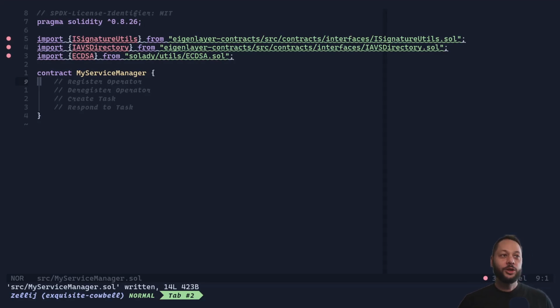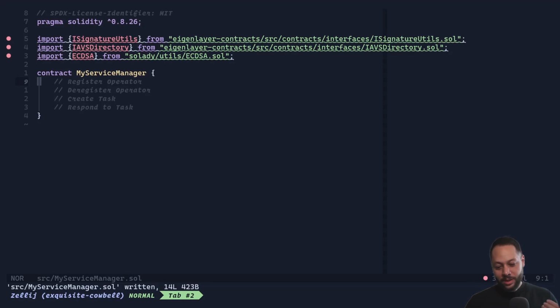Now, there are some other things you're going to want for sure if you deploy an AVS to production. You're going to want to handle staking, making sure that an operator has enough stake delegated to them. You're going to want to handle ways to submit rewards to different operators and stakers. But that in itself is something that the EigenLayer platform can handle using various different libraries and boilerplate contracts.